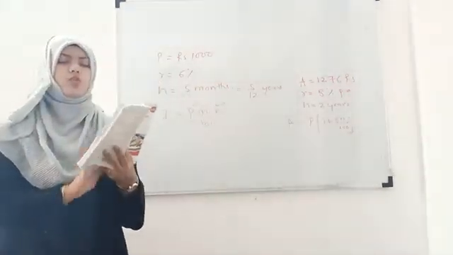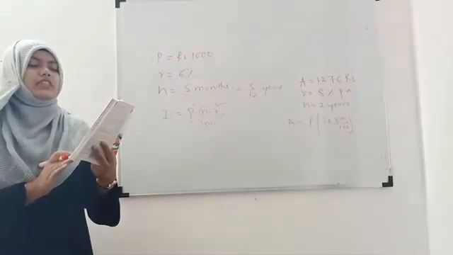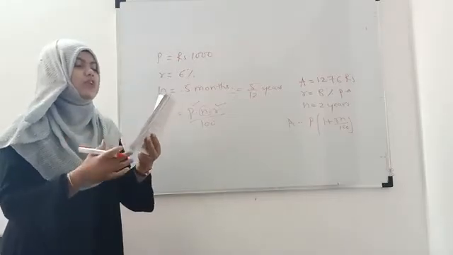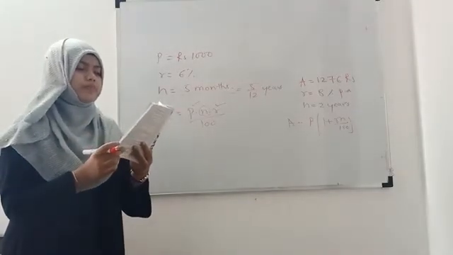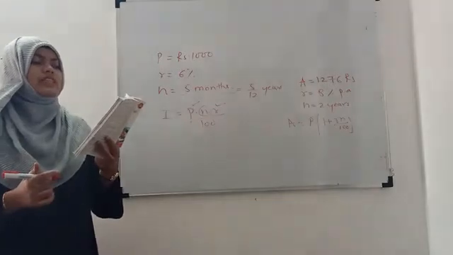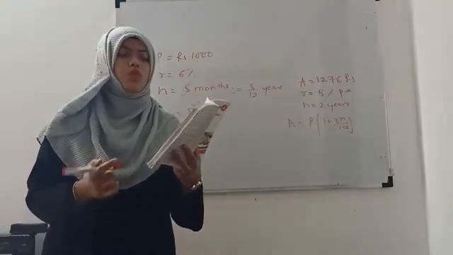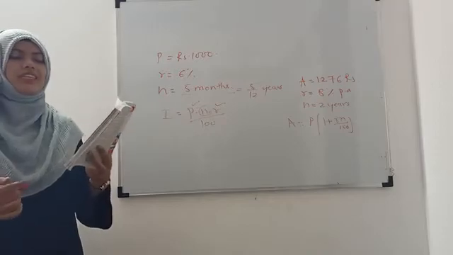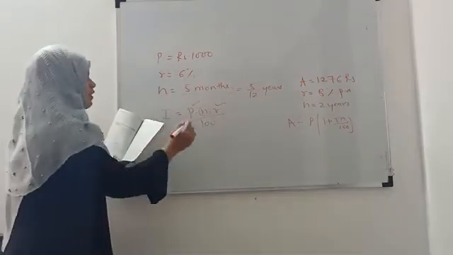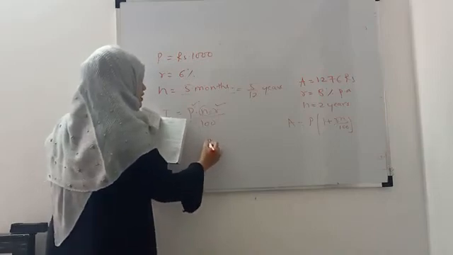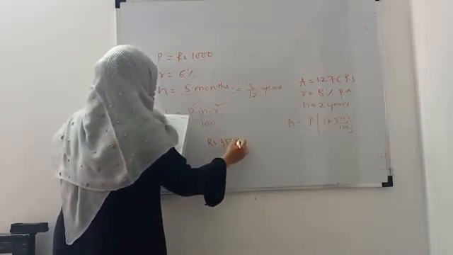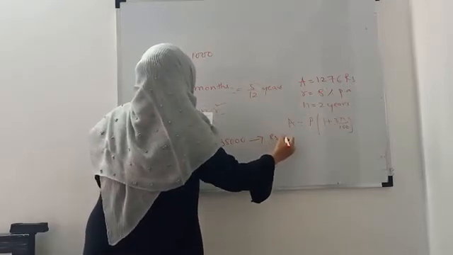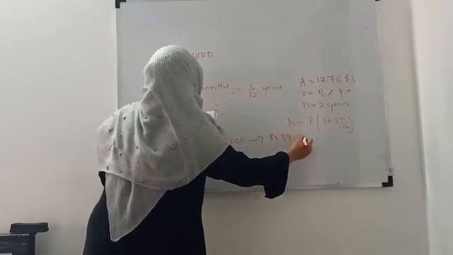Just go through this exercise and try to solve all the problems which are based on simple interest. Now the third one is: in how many years will rupees 35,000 amount to rupees 87,500?